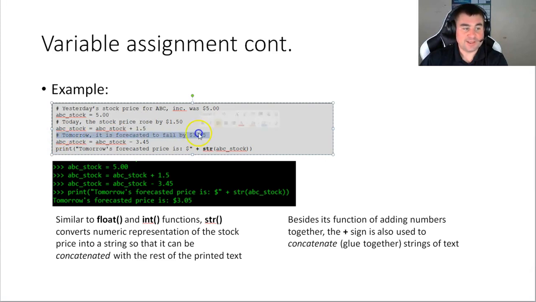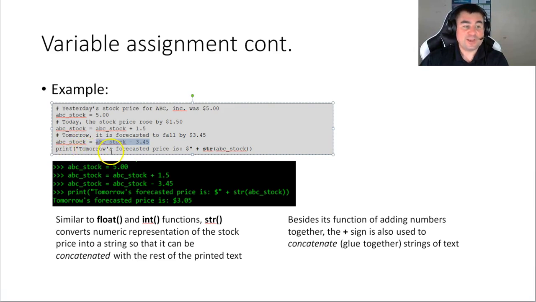Now, the next condition is we forecast that tomorrow the stock's price is actually going to fall by $3.45. Once again, we don't have to reissue some of these commands. We can simply update the variable. So this is the same expression except with a new modifier. We expect it to fall by 3.45, correct? First, this will be evaluated. So at this point it is $6.50. We will subtract $3.45 and then assign it to the stock variable, right?